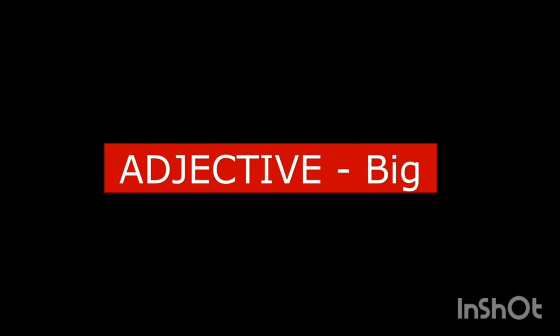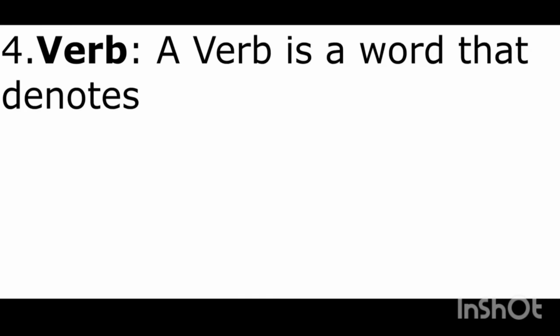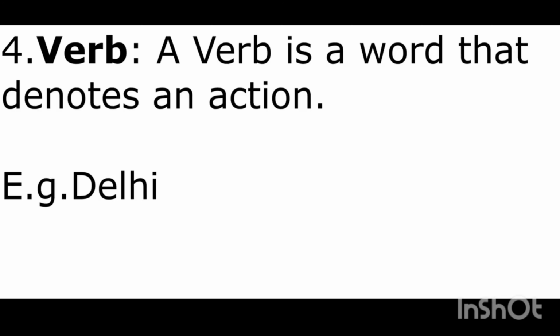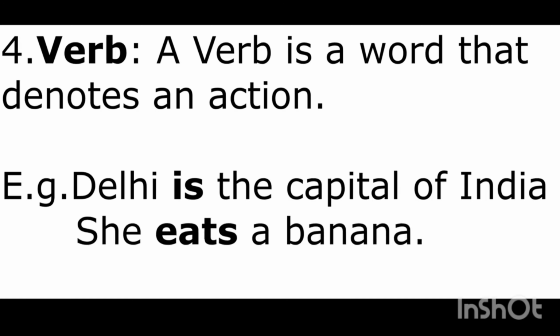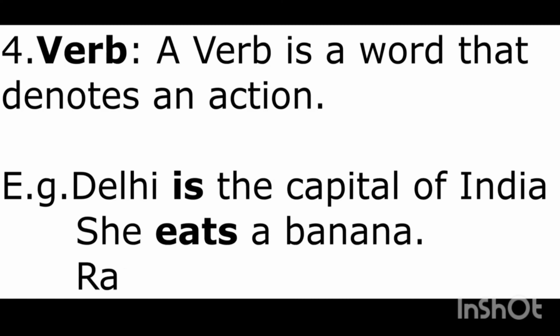Verb. A verb is a word that denotes an action. For example, Delhi is the capital of India. The verb in the sentence is. She eats a banana. The verb in the sentence is eats. Rama killed Ravana. The verb in the sentence is killed.